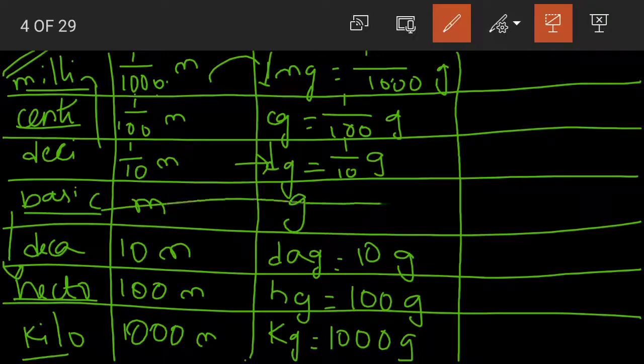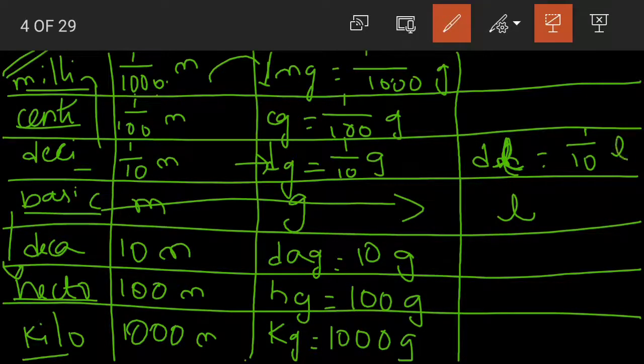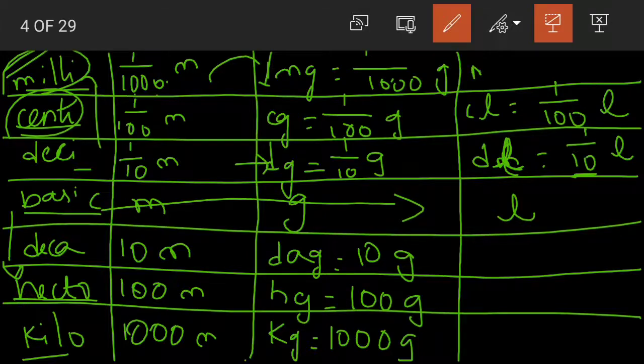What is the basic unit of measurement? Liter. Now above, deci. Deci means, remember, decimeter, dm. Deciliter, we are talking about liters. dl is equal to 1 by 10 of a liter. Then we have centiliter. Centiliter, it is how much? 1 by, here we had 10, so we'll increase it to 100. 1 by 100 liters. Then we have milli. Milliliter is equal to 1 by 1000 liters.